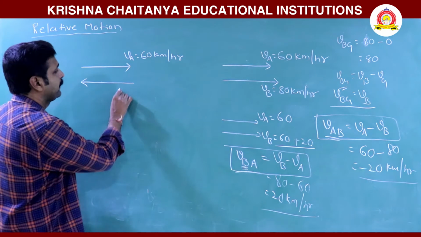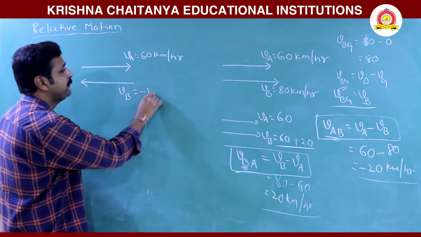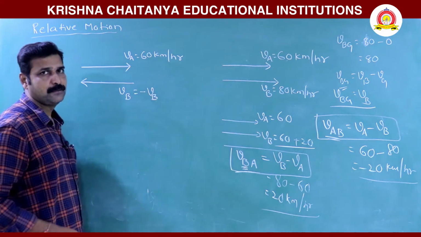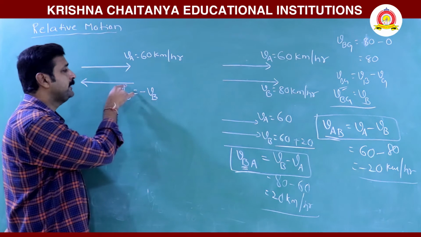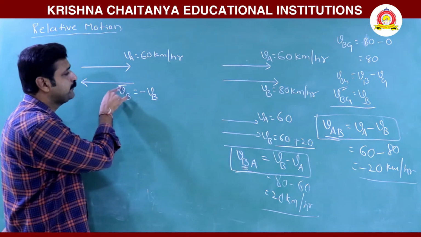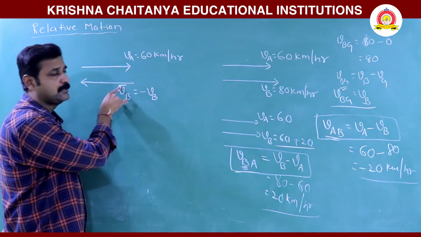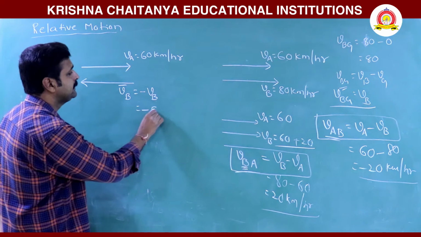So here VB is equal to minus VB, since it is in the negative direction. Why does this have a bar? It is a vector, and generally vectors are represented with bars. So here this is minus VB, meaning this is minus 80.